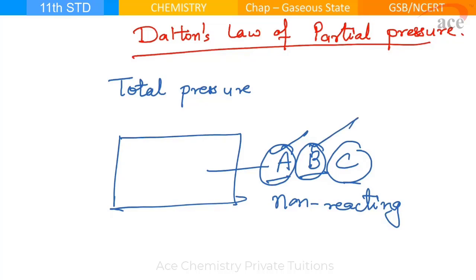If B is alone, it will have some partial pressure. And if C is alone, even it will have some partial pressure. But now I am mixing them. So when I am mixing them, they are not reacting with each other. But what will be the total pressure of the container? It will be equal to addition of partial pressure of A, B and C.